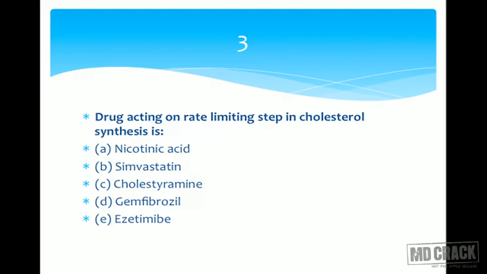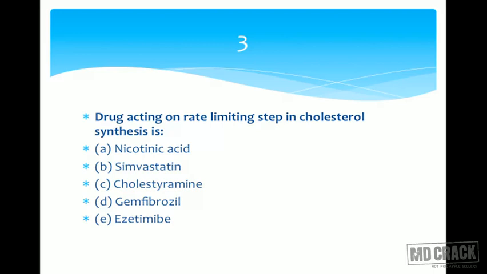We are talking about cholesterol synthesis, and those drugs which inhibit cholesterol synthesis are called statins. You remember atorvastatin, lovastatin, fluvastatin and rosuvastatin, and they inhibit the enzyme HMG-CoA reductase. Because they inhibit the enzyme HMG-CoA reductase, formation of mevalonic acid is inhibited. Finally, the cholesterol biosynthesis comes down. So the formation of mevalonic acid from HMG-CoA, that's the rate limiting step. So the drugs acting on the rate limiting step are statins, all the drugs ending with the suffix statin. And you have simvastatin on this list.